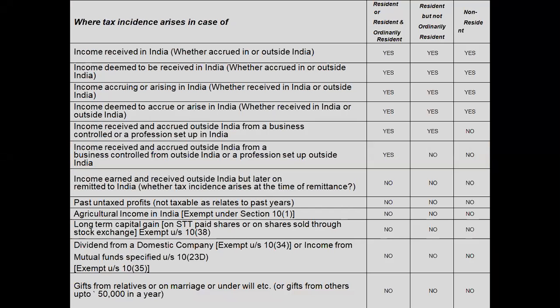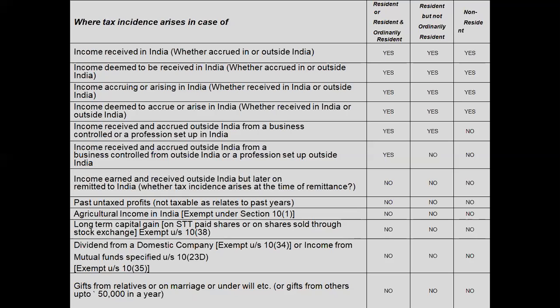In the last class also we discussed the table in detail. On the basis of the number of days staying in India in the previous year, basic conditions and additional conditions, we find out the residency status of an individual. On the basis of the residential status of the individual only, the tax will be charged on the particular assessee.